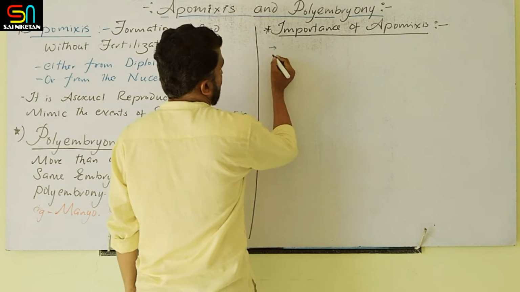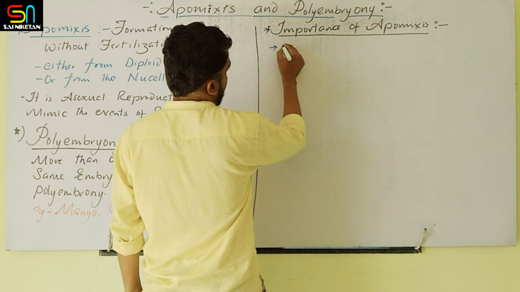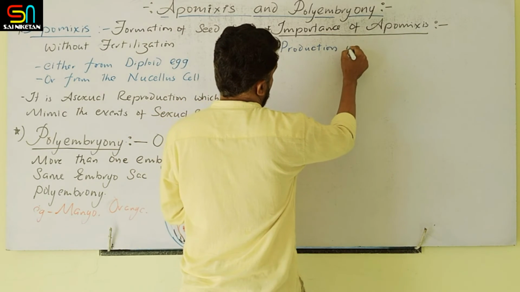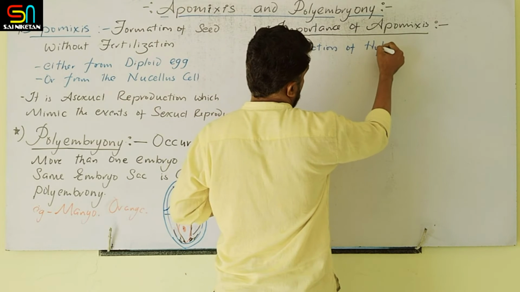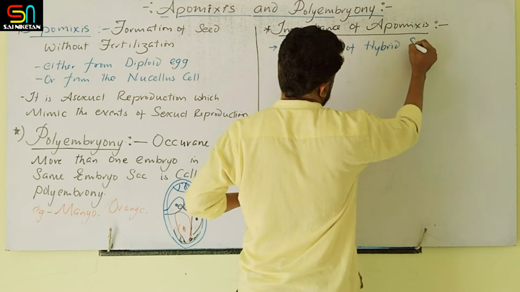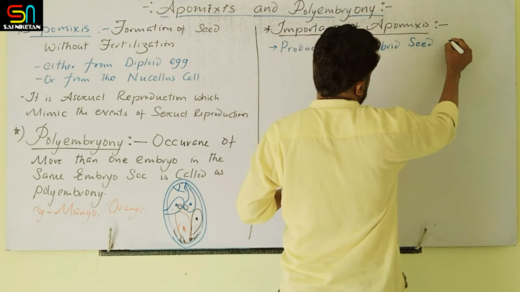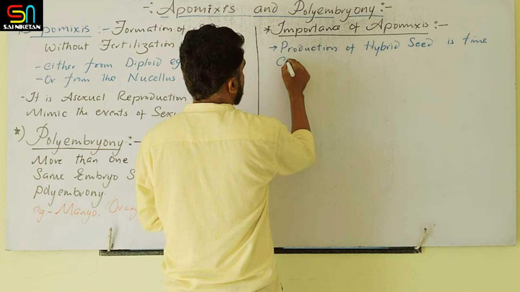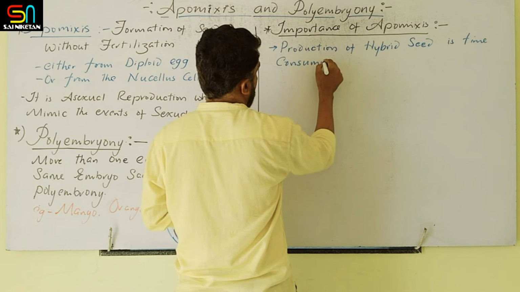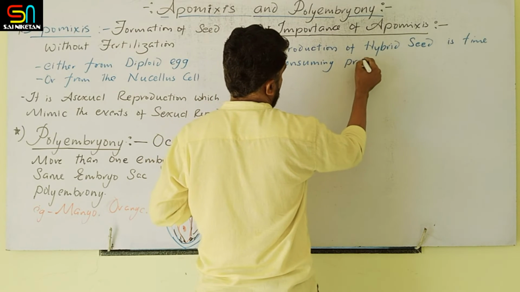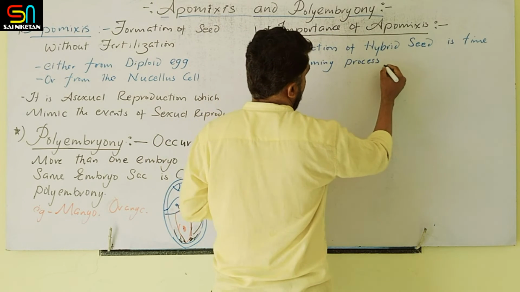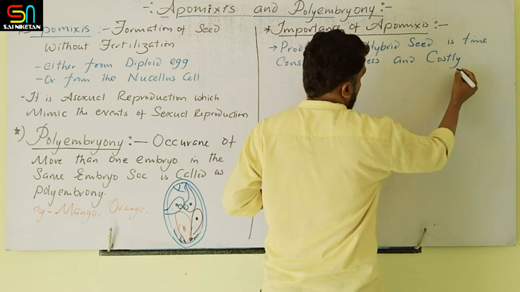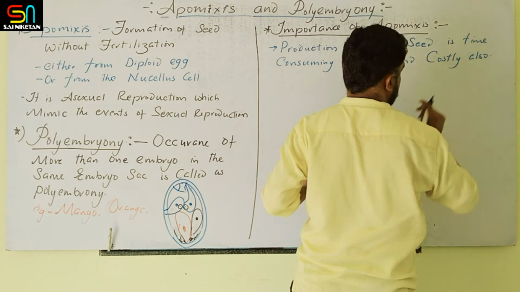Importance of hybrid: production of hybrid seed is a time consuming process and costly also.